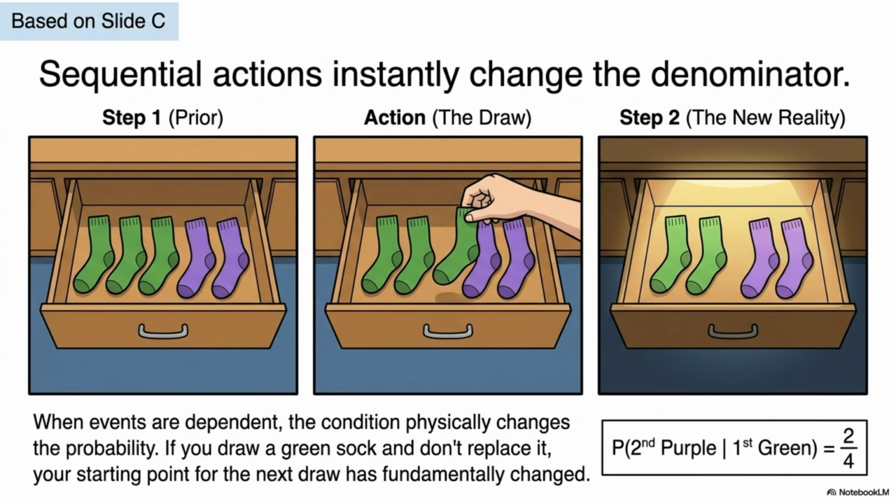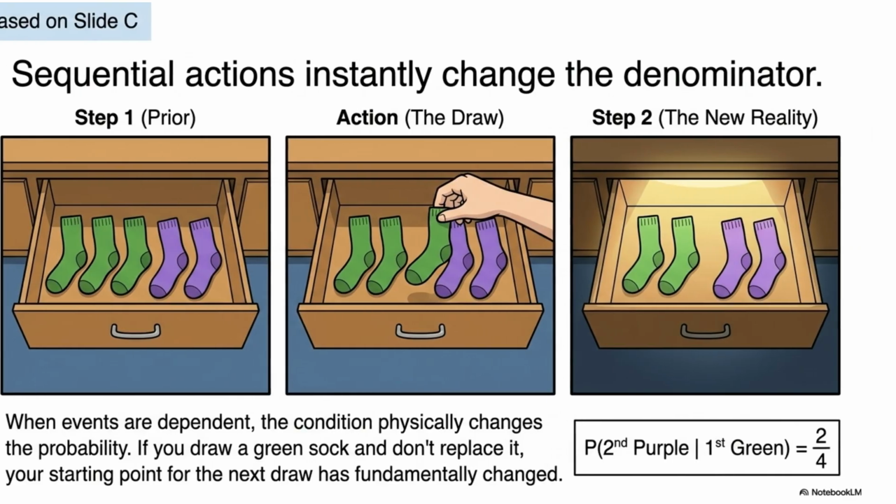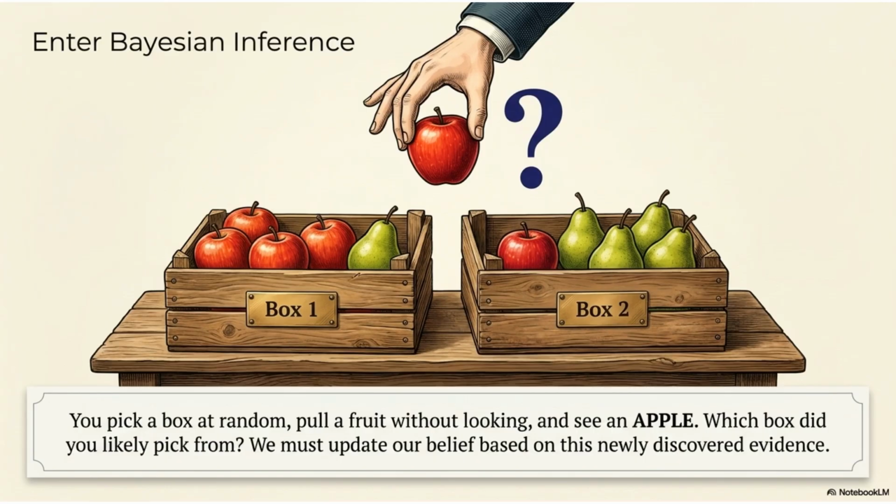Sequential actions also change the denominator. If you draw a green sock from a drawer and don't replace it, your starting point for the next draw changes. The condition physically alters the probability of future events. This brings us to Bayesian inference.